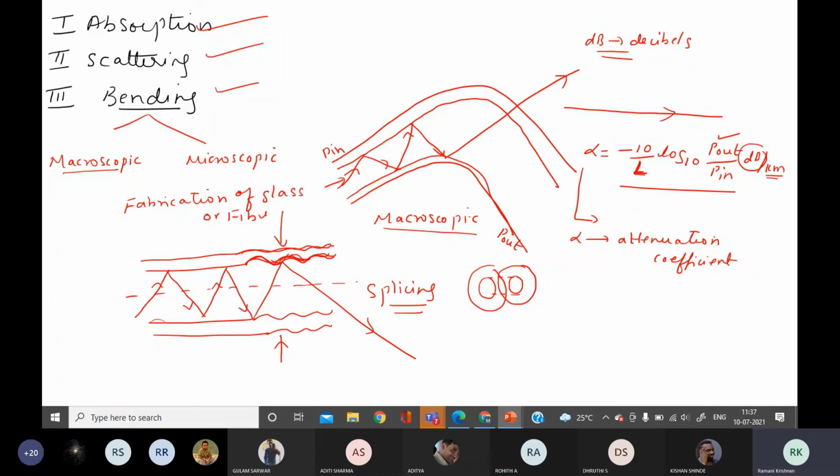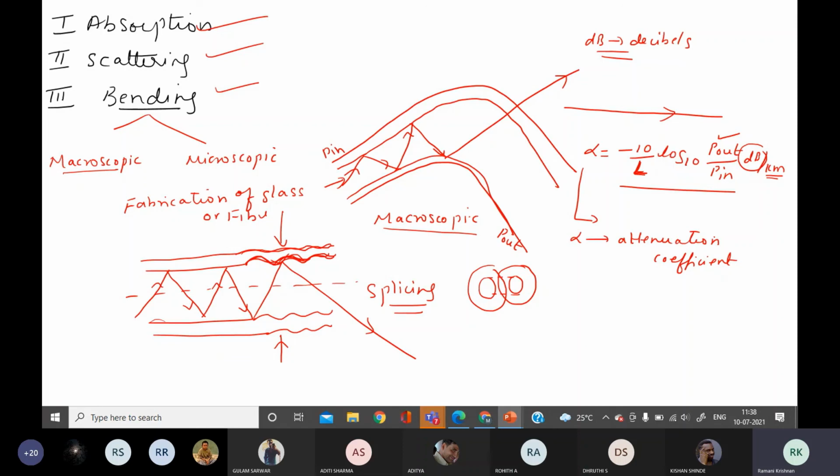We are finding loss in intensity. Yes, because as in the case of sound, as we keep moving away from the source, the intensity of the sound decreases. Here also the intensity of the light is decreasing. That is why the unit is the same. And why the minus sign? Minus shows that it is decreasing. As we move with distance, with the propagation, the power of the signal is getting decreased. That is why the minus sign.